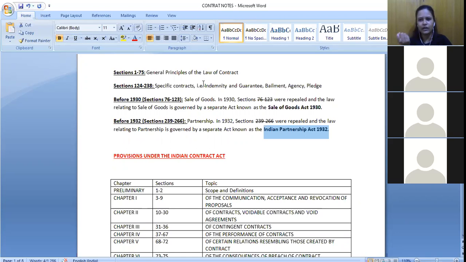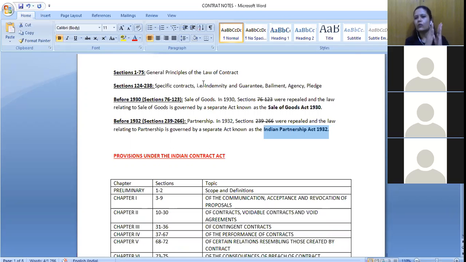That the object of a contract should be valid, the consideration should be valid, and all of that. All the things should be valid for formation of a valid contract that we can enforce in the court of law. And for specific types of contracts, we have these different types of contracts that we need to study, like indemnity, guarantee, bailment, pledge, agency, etc.